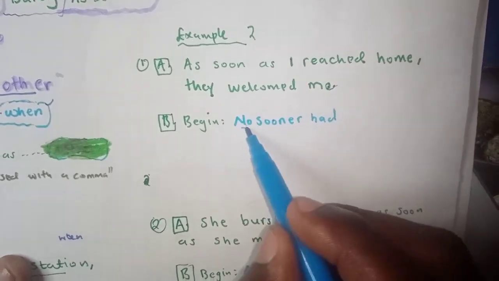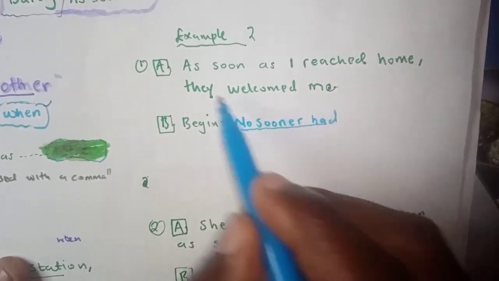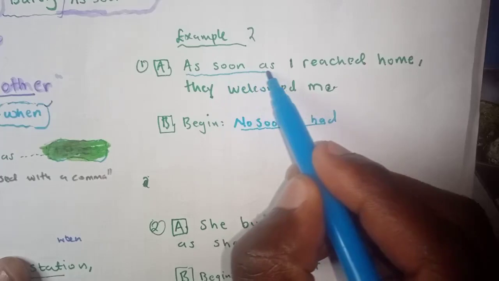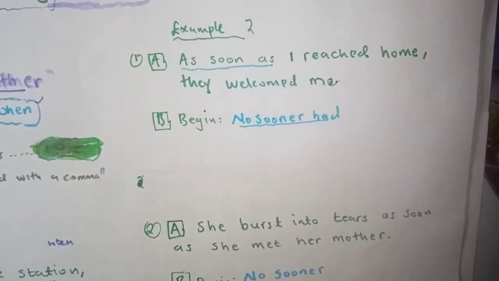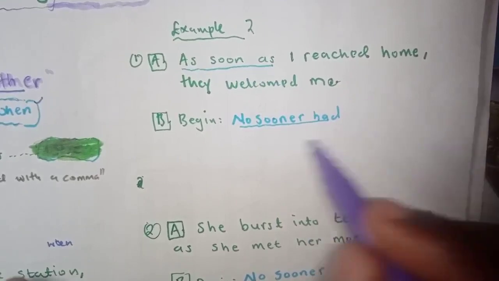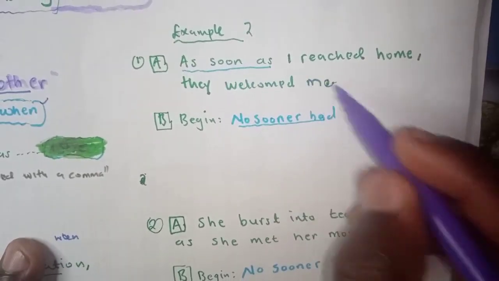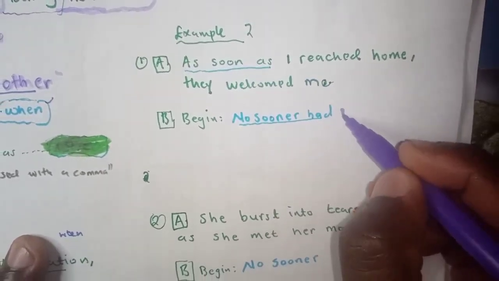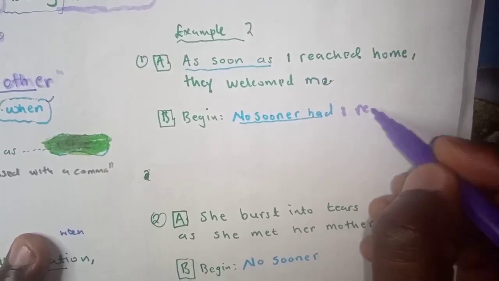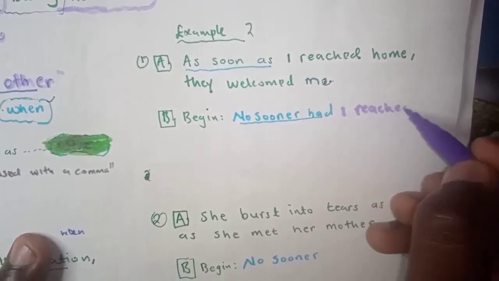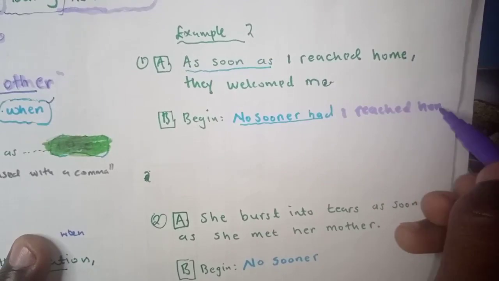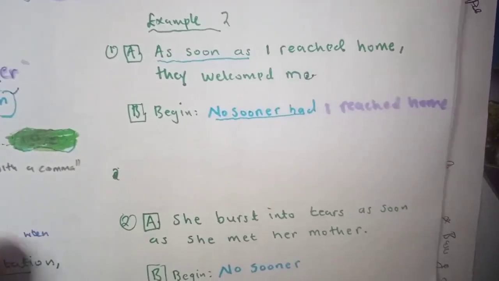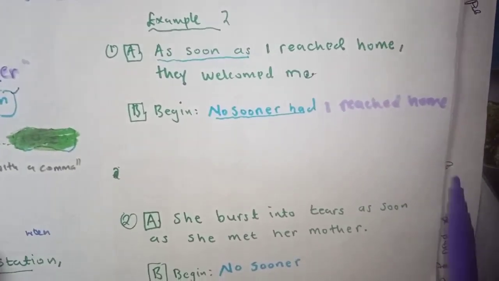So this no sooner had is going to replace as soon as, but we maintain the I reached home. Okay, no sooner had I reached home.